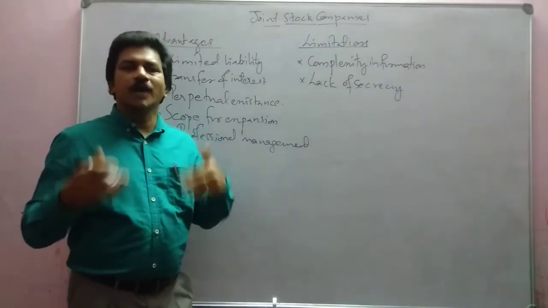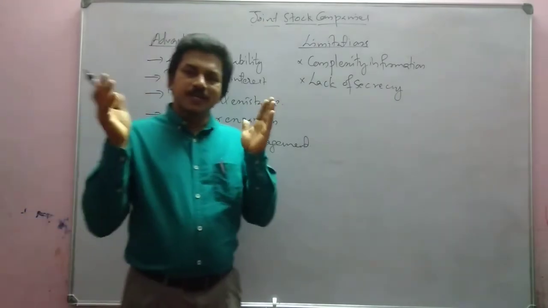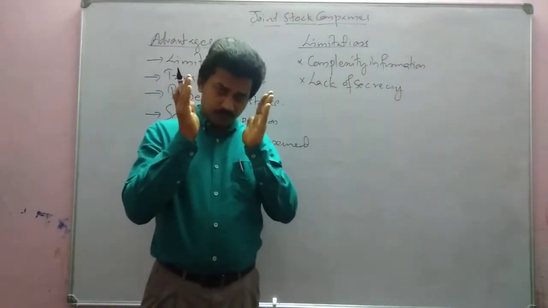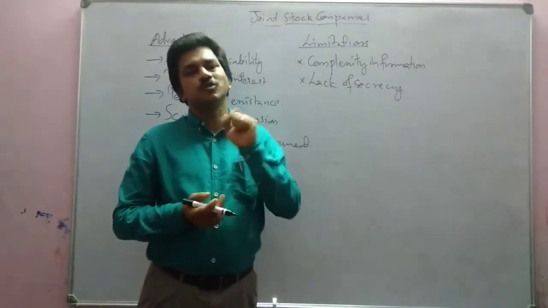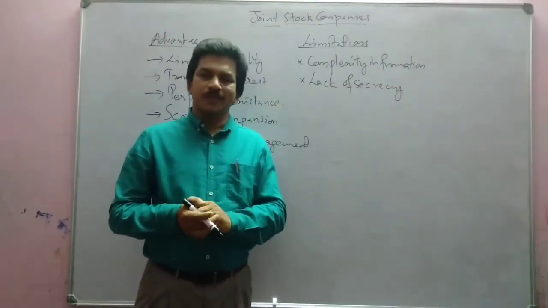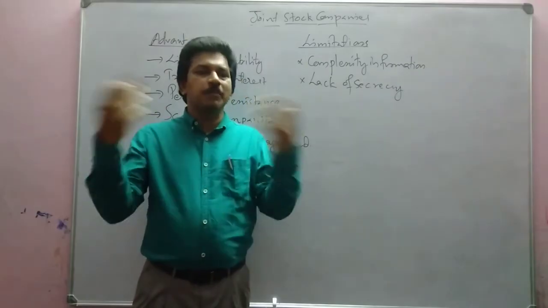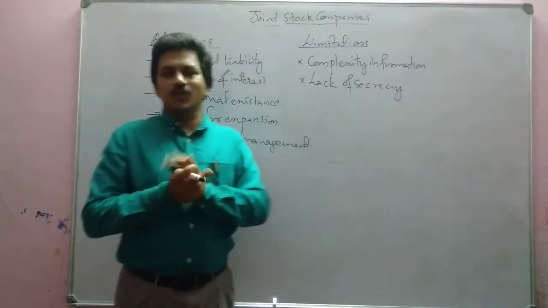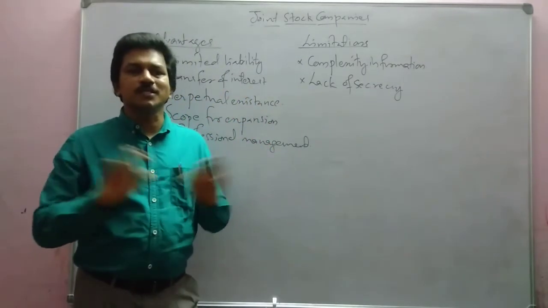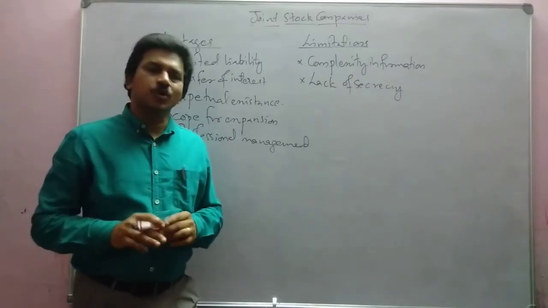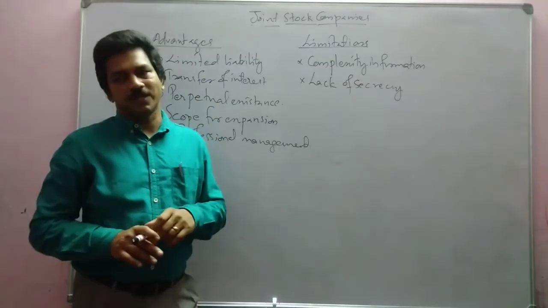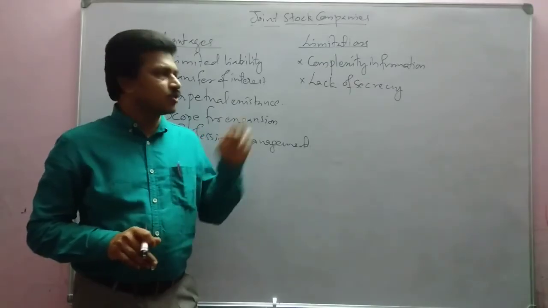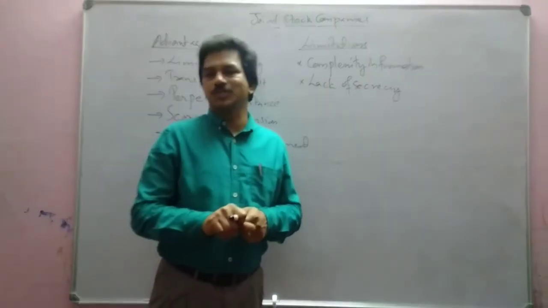For that they have to sometimes publish their books of accounts or the final accounts in a widely circulated newspaper or any of the media. So if something is published, it cannot be considered as a secret one. So no secret is there for a joint stock company. All the financial matters of the company will be public. So lack of secrecy is another important limitation.